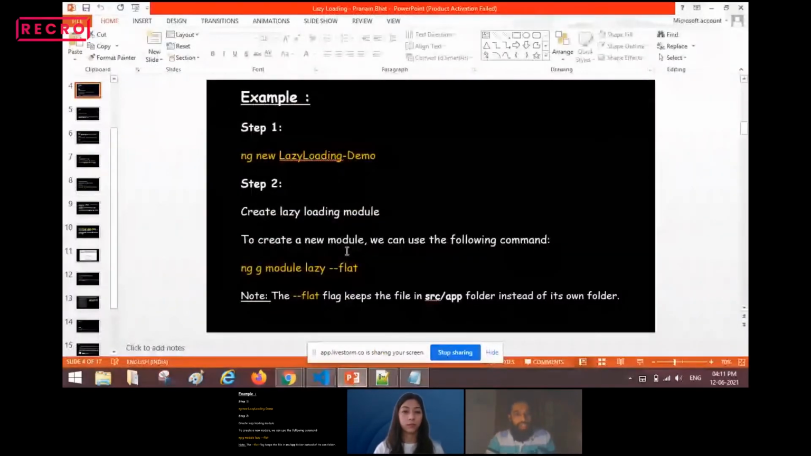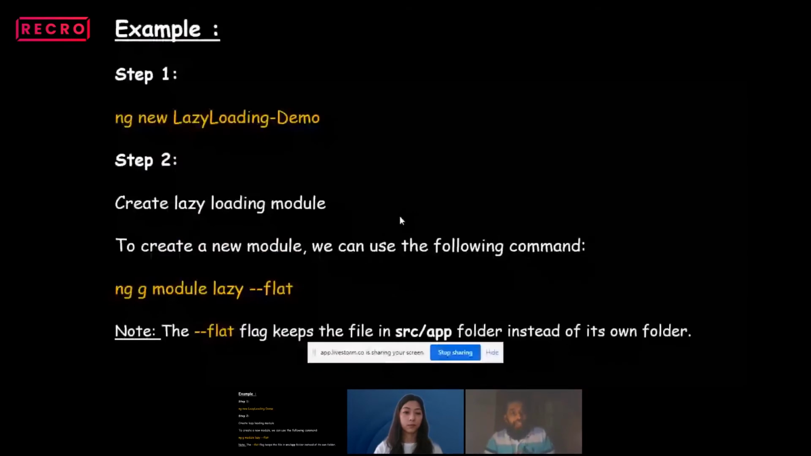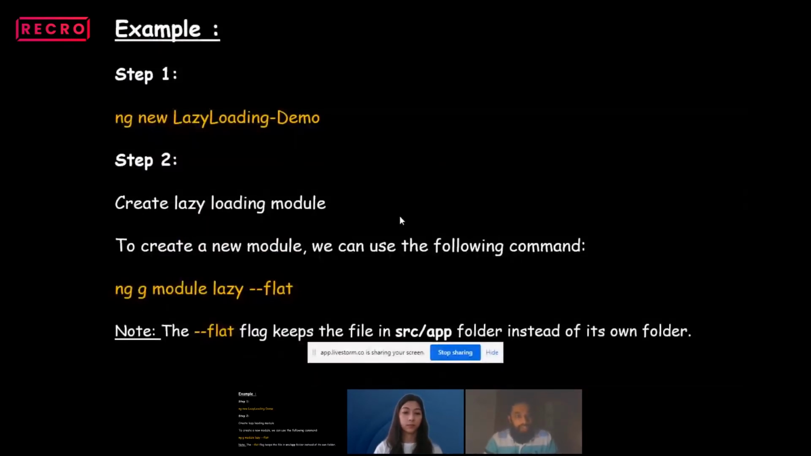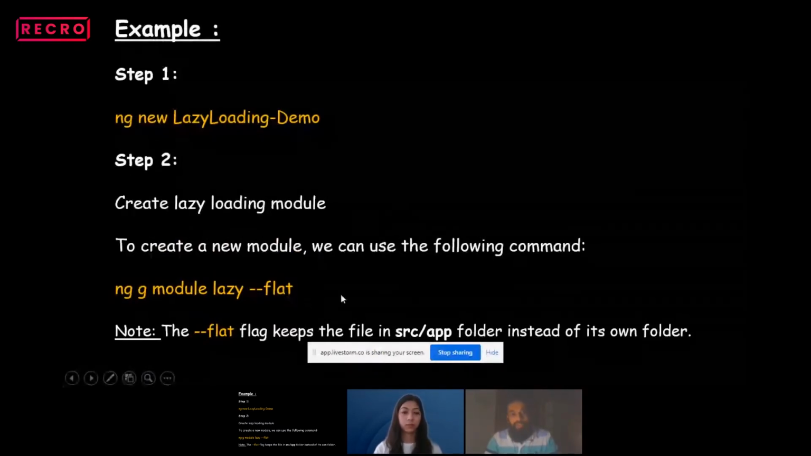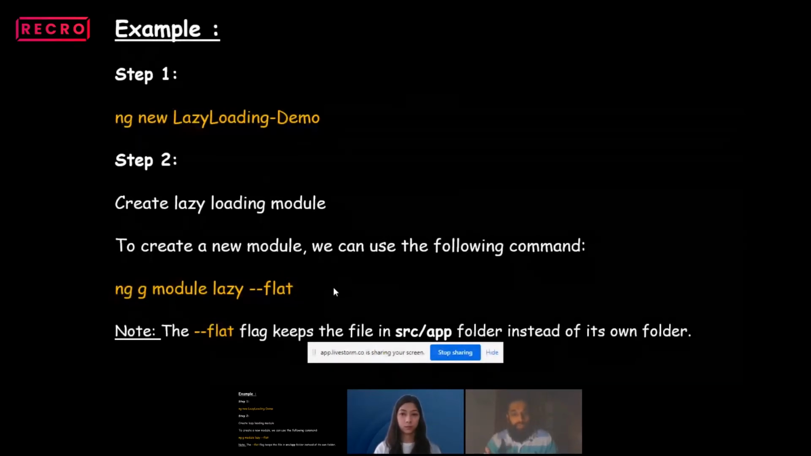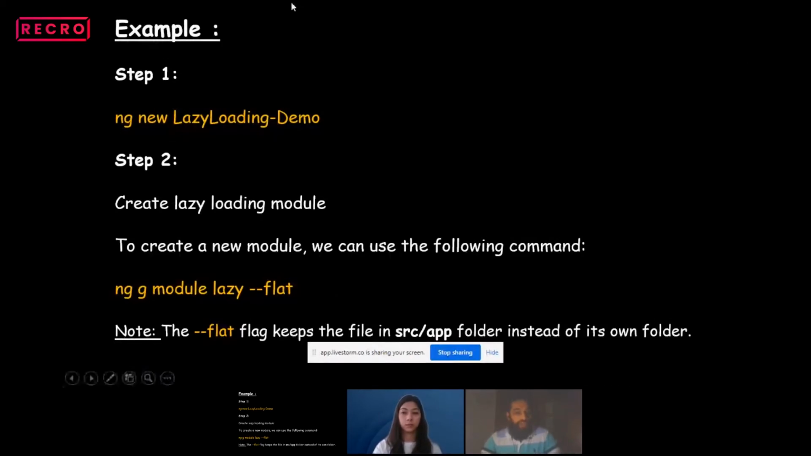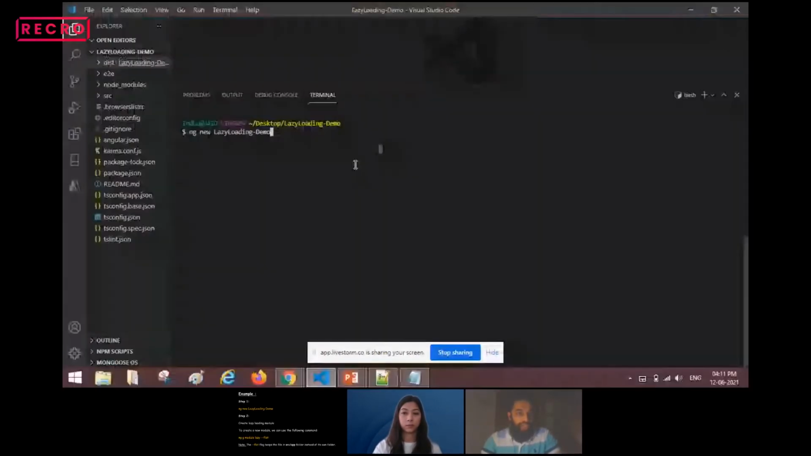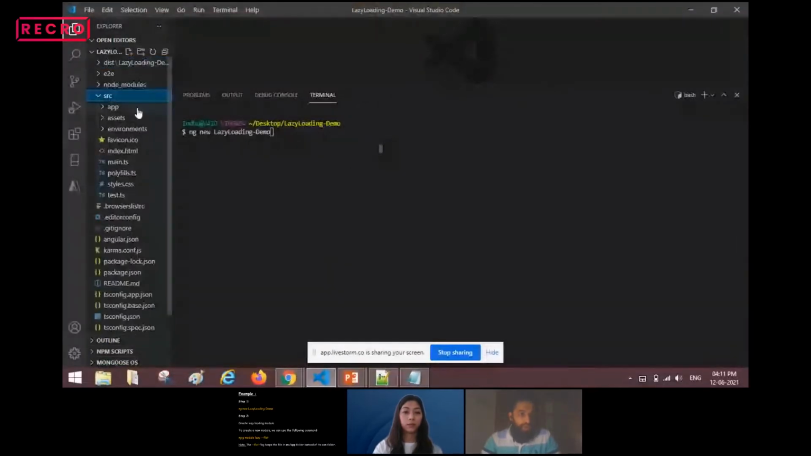We have to create a lazy loading module. The next step is to create the lazy loading module by using ng generate module lazy --flat. This flat flag will keep the file and folder structure in the src app folder instead of creating its own folder. I will show you how it looks. So we can increase the font size.